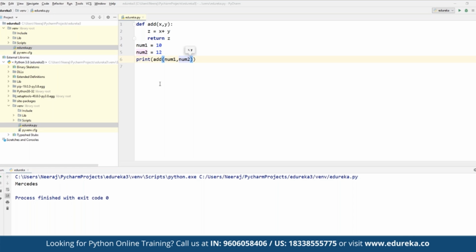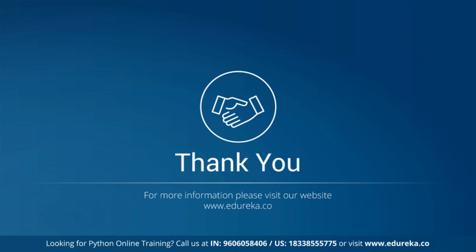Now we simply define the entire statement: we need to print the add function with num1 and num2 that we have defined. The function we defined will be called with the variables taken as input. If we execute this, we get 22 as the output for the given statement.